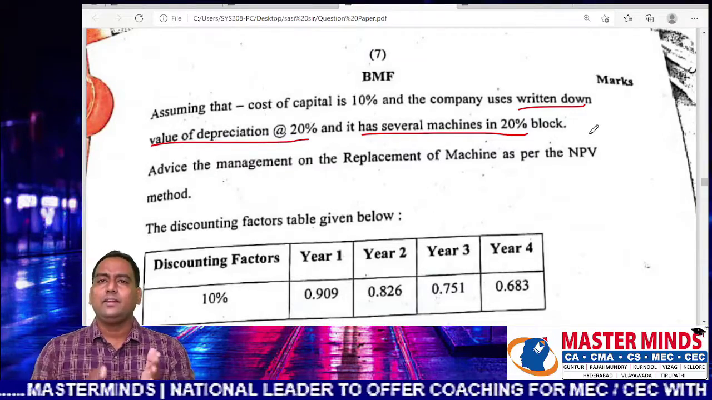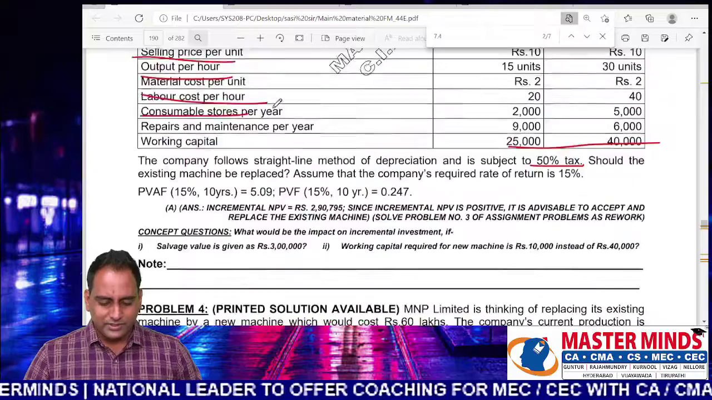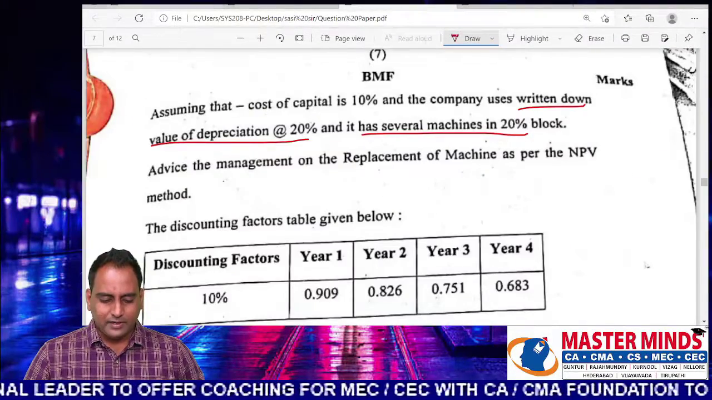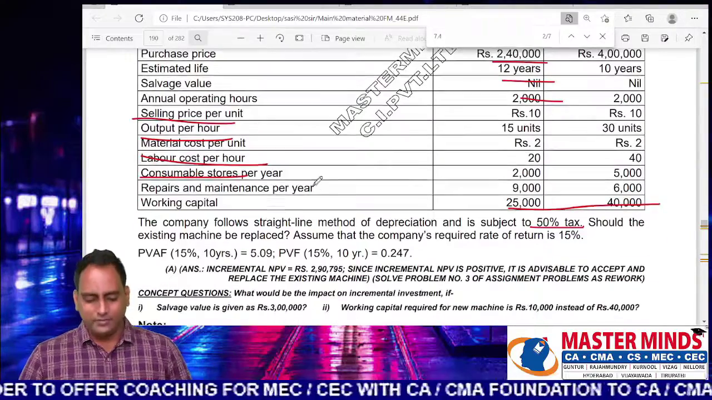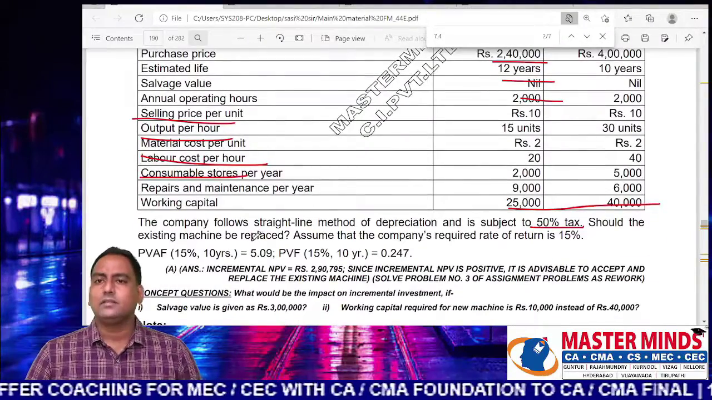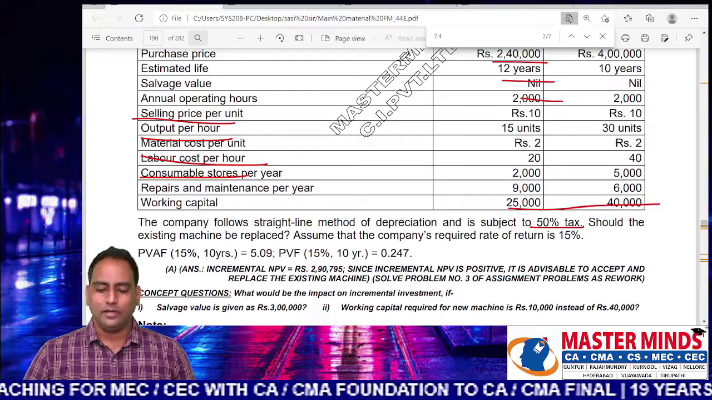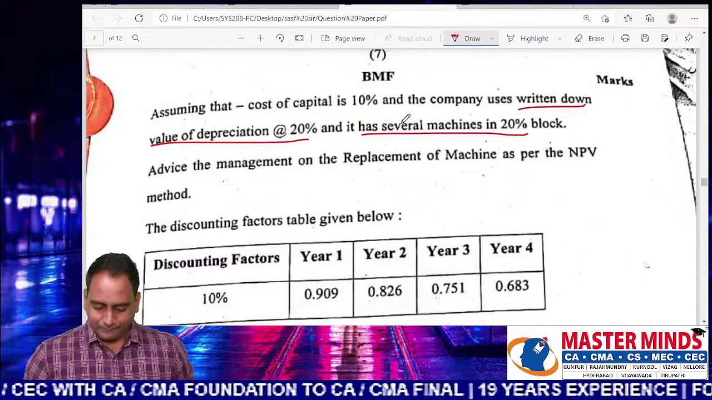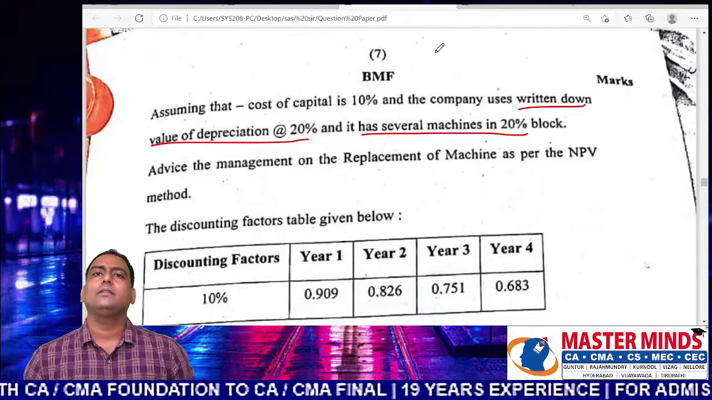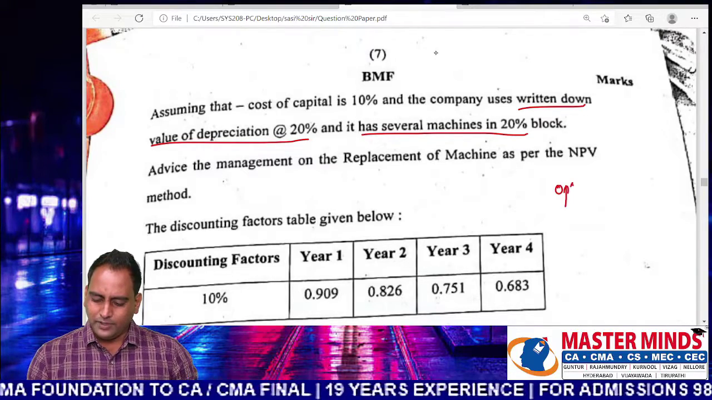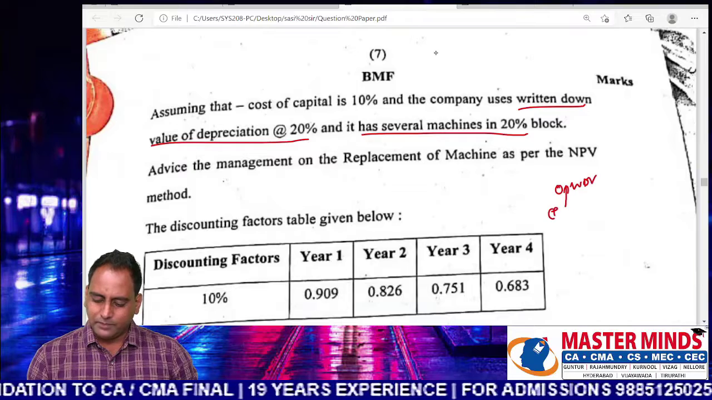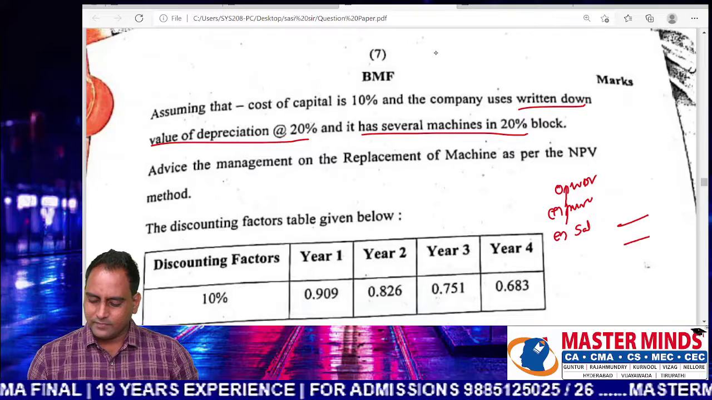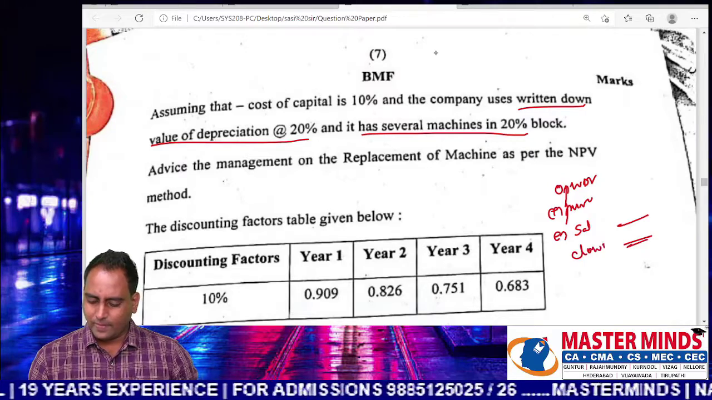So what is the difference between the question which is covered in this paper and the one which is covered in our material? In our material, the block of assets concept was not included. Here it is additionally added. How to do this? You know how to calculate the closing WDV: opening WDV of the block plus purchases minus sales. This would be the closing WDV.